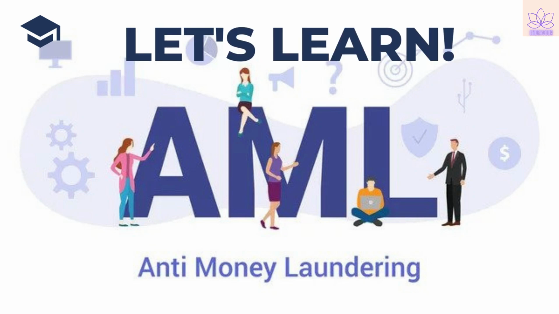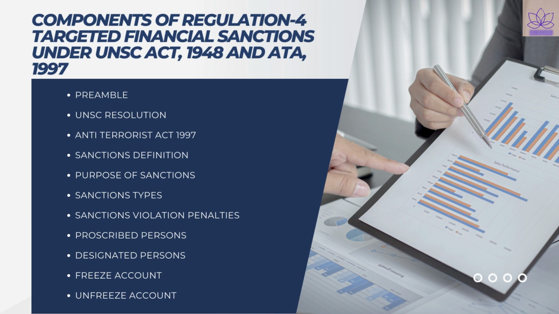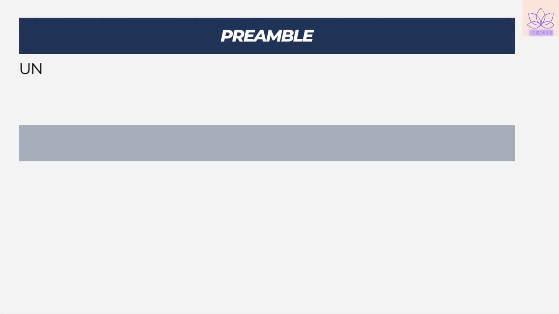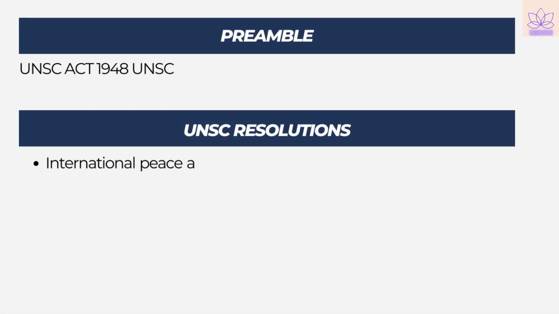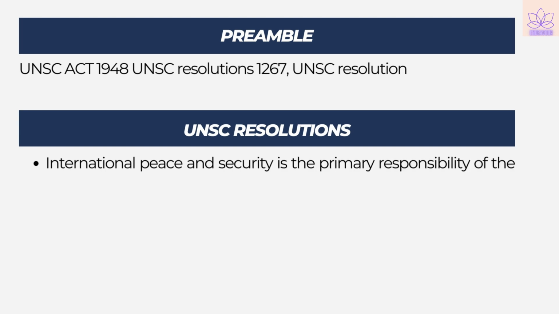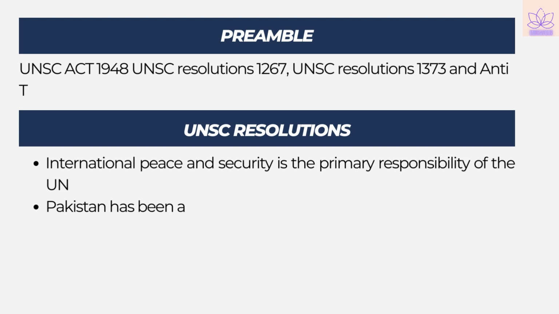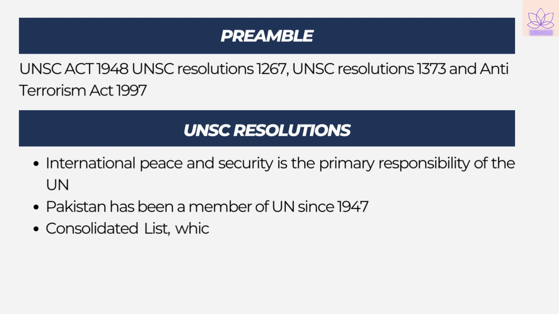Let's learn anti-money laundering. Components of our Regulation 4, targeted financial sanctions under the UNSC Act, 1948 and ATA, 1997, are as under. Before studying Regulation 4, you must read the UNSC Act 1948, UNSC Resolutions 1267, UNSC Resolutions 1373 and the Anti-Terrorism Act 1997 to understand it effectively.